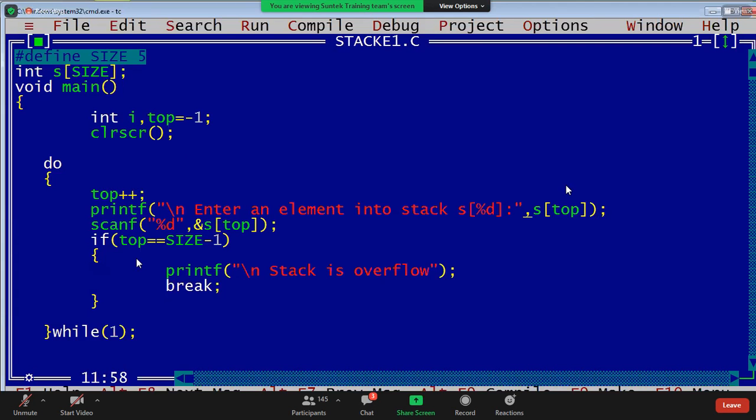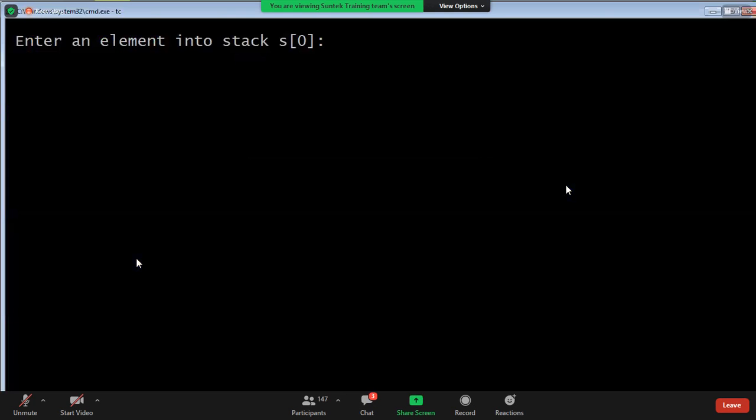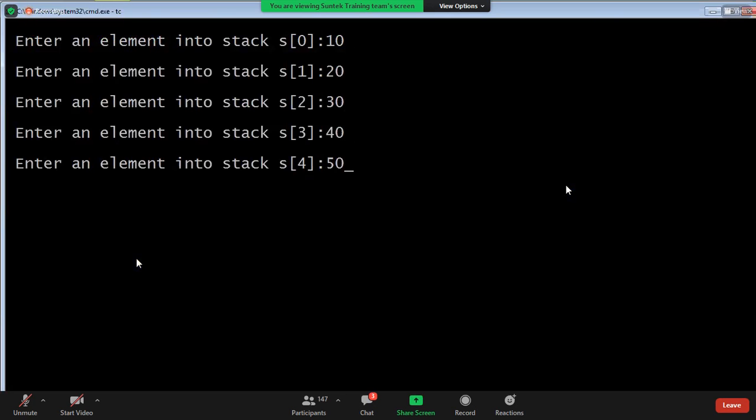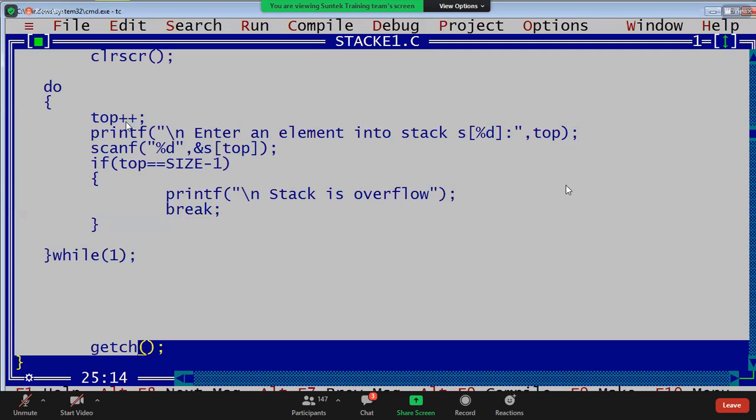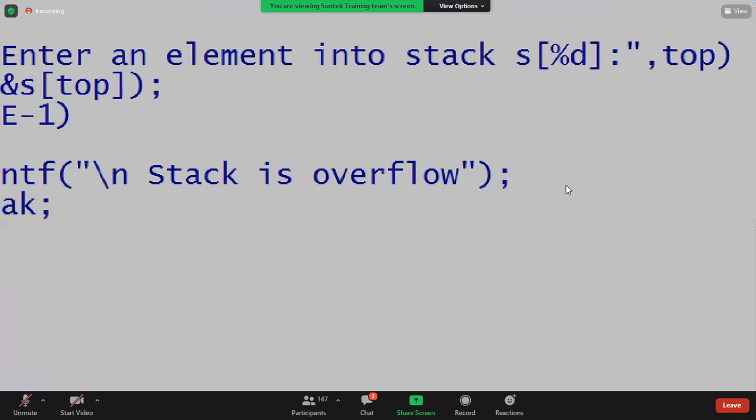Now this is not S of top, guys. What is this top? First element S of 0, S of 1, S of 2, S of 3, S of 4 inserted, stack is overflow. You can't insert. Now I want to display the elements. Clear now? Guys, completed. You understood, right? How this loop will execute.